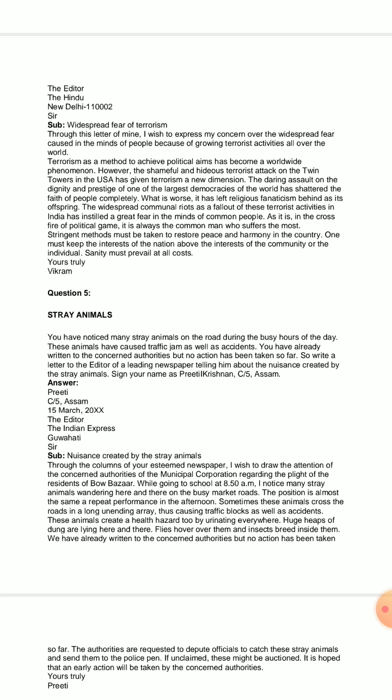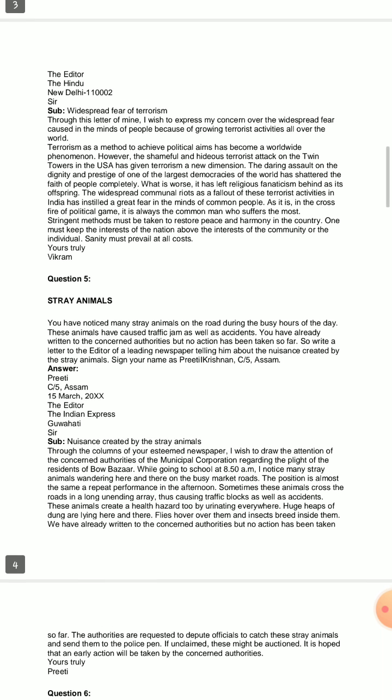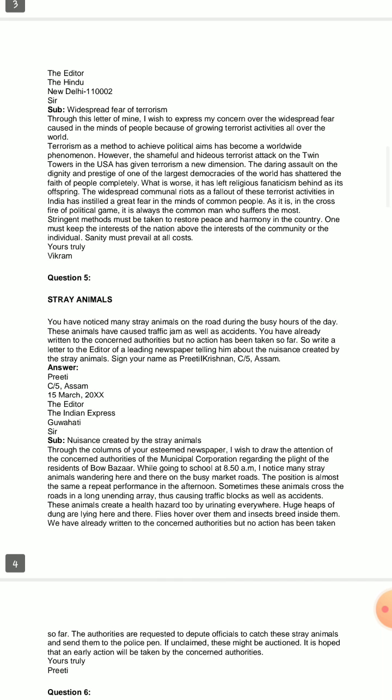And see, it is written C/5 Assam. Maybe that is the landmark address. So how will you continue? See, you are getting a lot of information from the question itself, and from there only you have to chalk out your write-up.